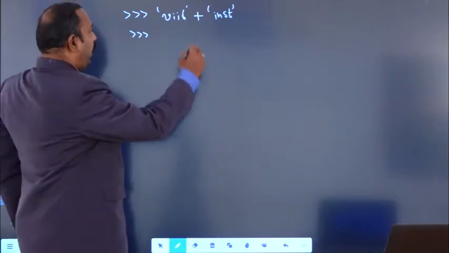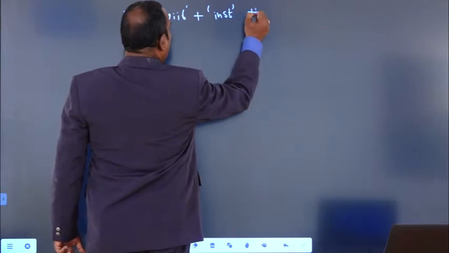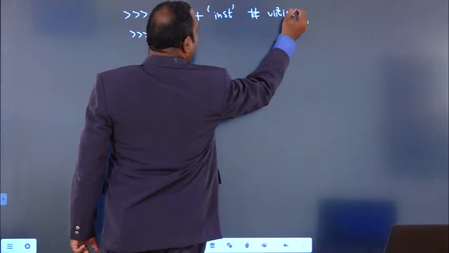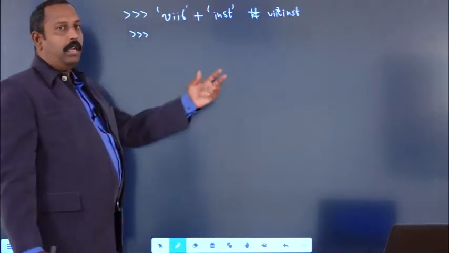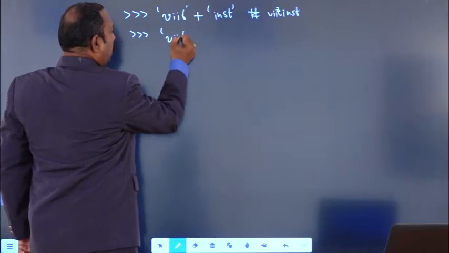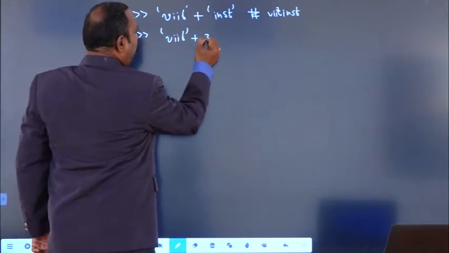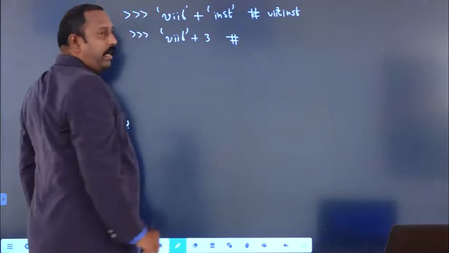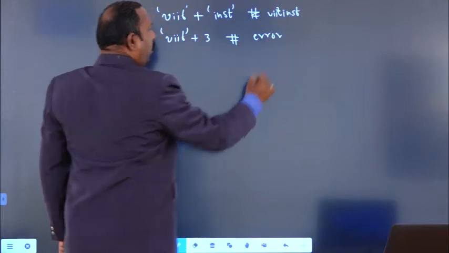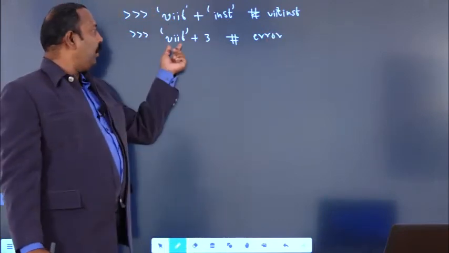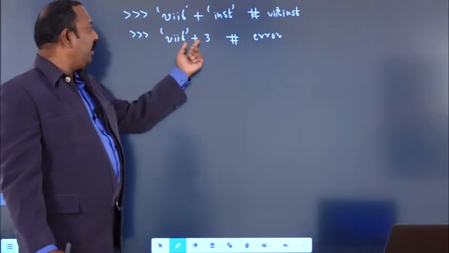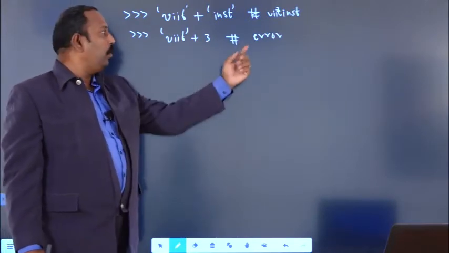So what is the output you will get? You will get the output VAIT INST. Suppose I have taken VAIT plus 3. So what is the output you will get? You will get an error here. Why did we get the error here? Because one operand is a string data type, the other operand should also be a string, but here it is an integer. That's why the output is an error.